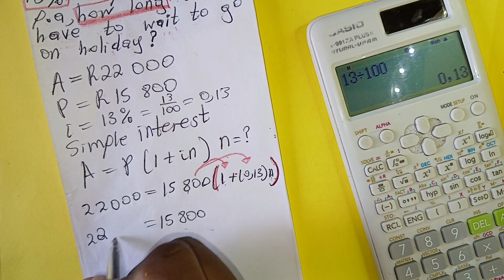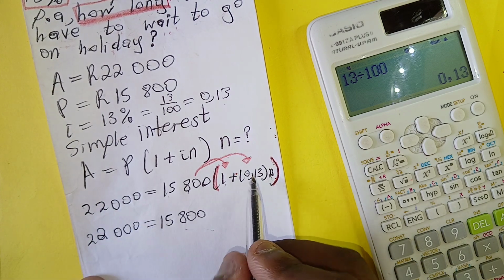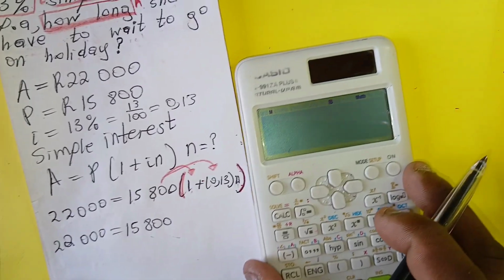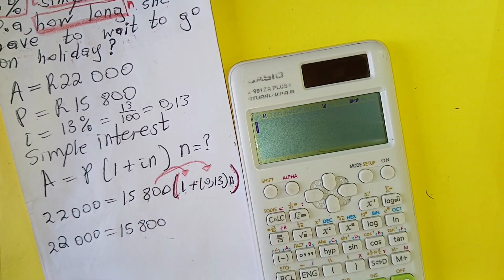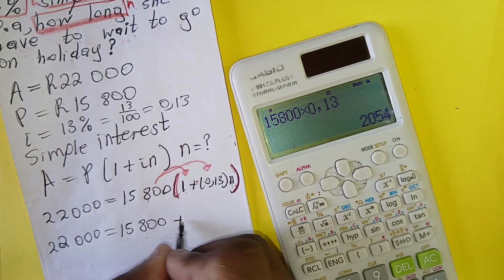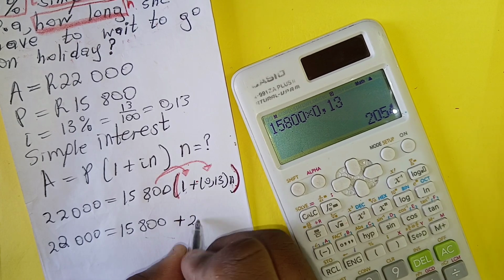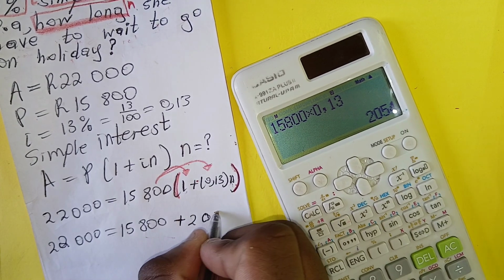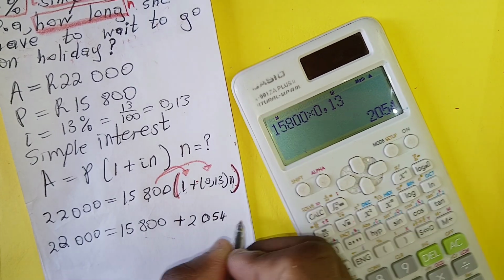Then 15,800 multiplied by 0.13 gives 2,054n.